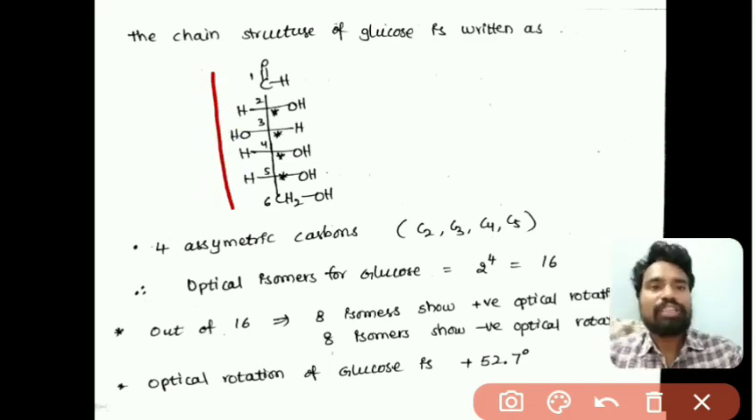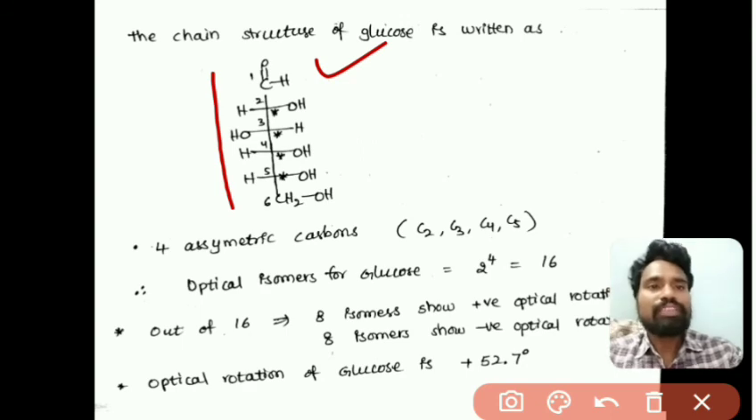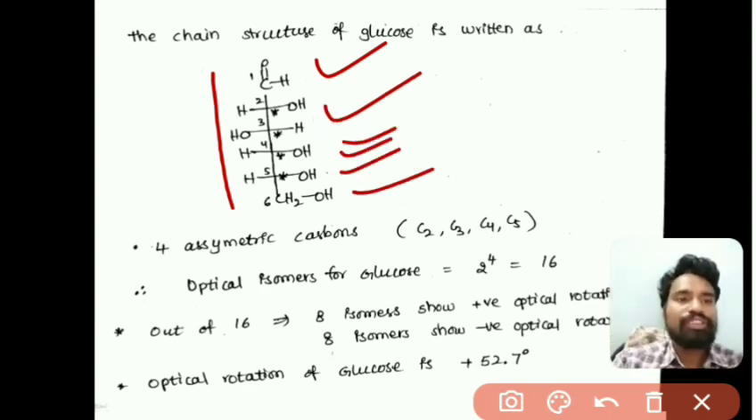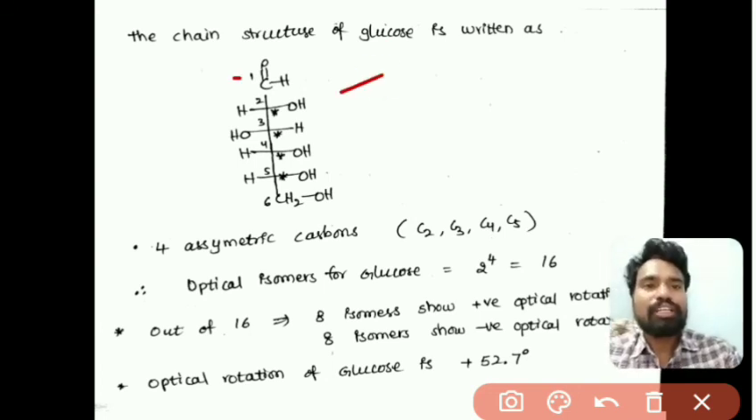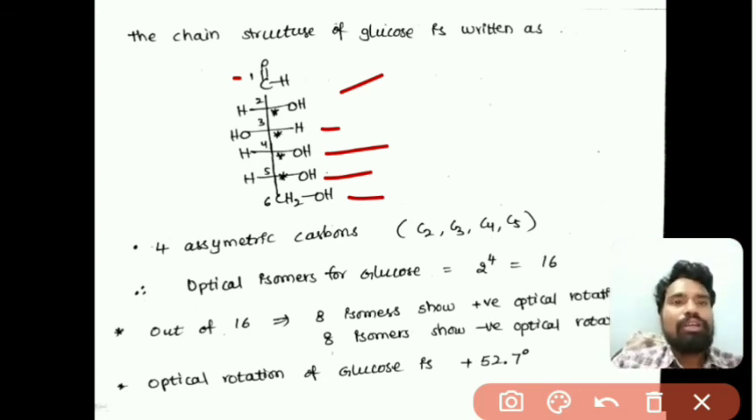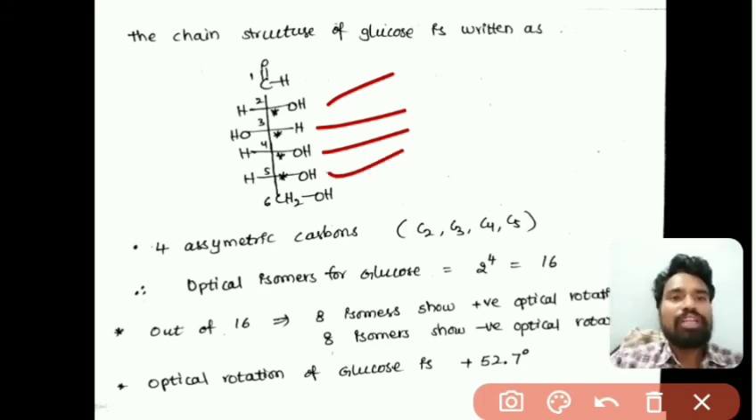This is the structure of glucose, that is C double bond O H, the aldehyde group at the first carbon, next is CHOH, CHOH, CHOH, CHOH and CH2OH. This is the first carbon, second carbon, third carbon, fourth carbon, fifth carbon, sixth carbon. So this is the structure of a hexose, that is a 6 carbon carbohydrate, glucose. Here the second, third, fourth and fifth carbons are asymmetric carbons because these are attached to 4 different kinds of groups.